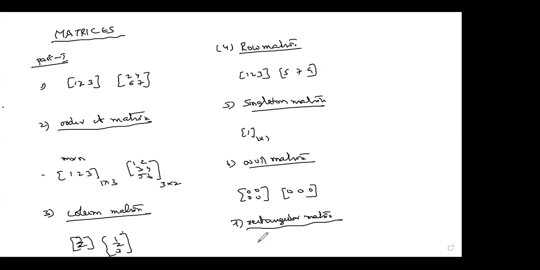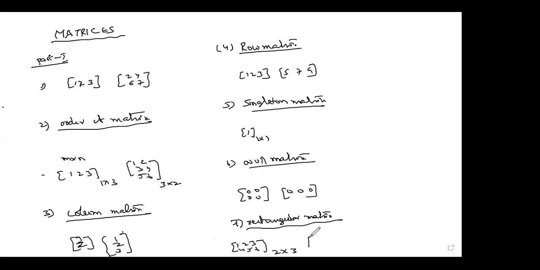Rectangular matrix. A matrix is said to be rectangular if the number of rows is not equal to the number of columns. For example, 1, 2, 3, 4, 5, 6. If I write it here, you see that the number of rows is 2 and the number of columns is 3. This is a rectangular matrix in brief.